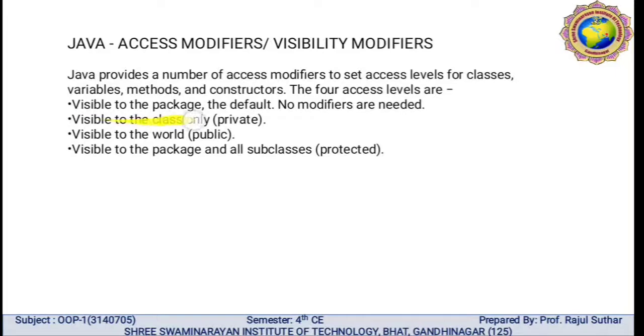Second, visible to the class only, which is private. We can create this only for a class; that is called private. If we want visibility to the world, meaning we open it to all programs, it becomes public, accessible to the whole world. If we need visibility to the package as well as all subclasses, it becomes protected.